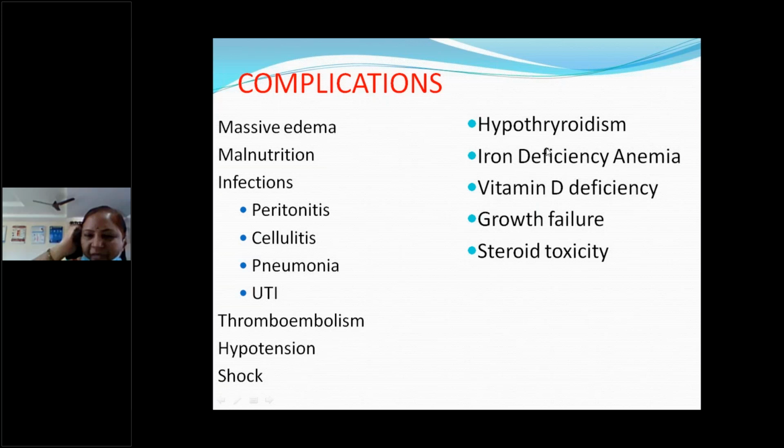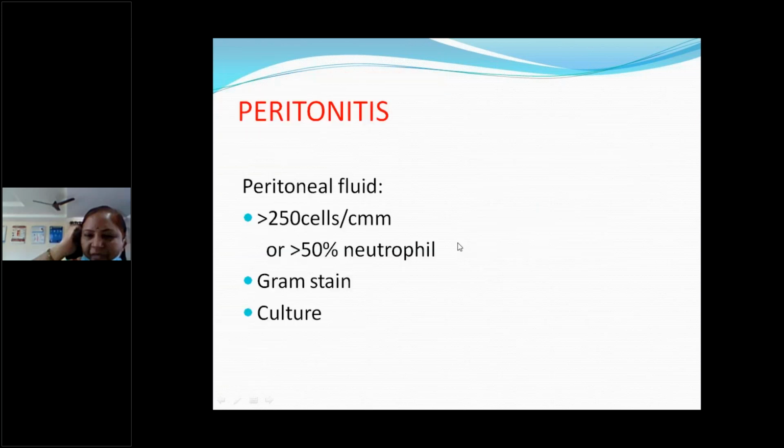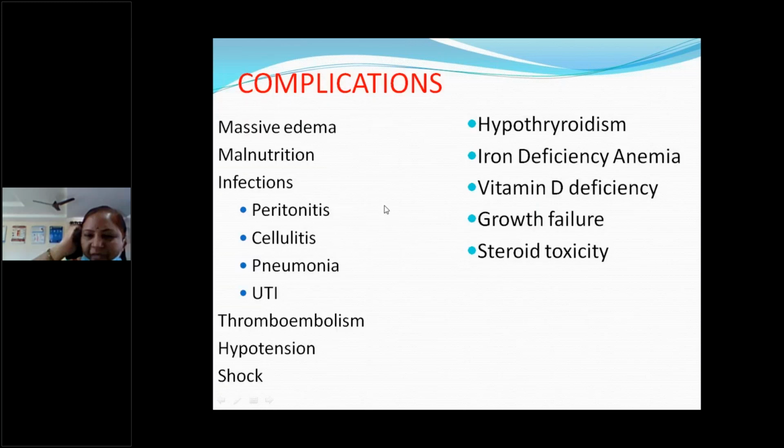And they may have hypothyroidism, iron deficiency anemia because of lack of proteins, vitamin D deficiency and growth failure because proteins are lost. Growth failure may be due to the disease itself or due to the steroid treatment, because steroids lead to premature closure of the epiphysis. Steroid toxicity will lead to Cushing-like issues, osteopenia, fractures, and more proneness to infections. Steroid toxicity itself also leads to thrombosis. So these are the complications we can tell, due to the disease itself and due to therapy.